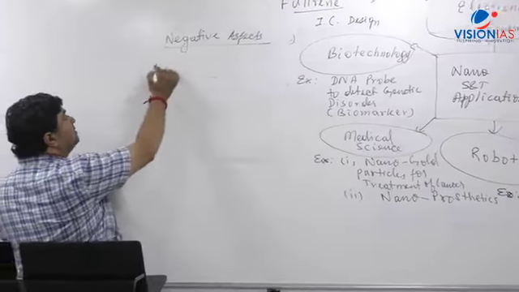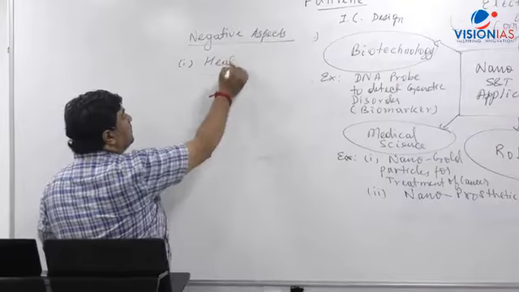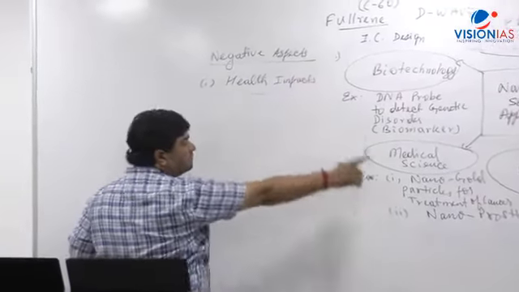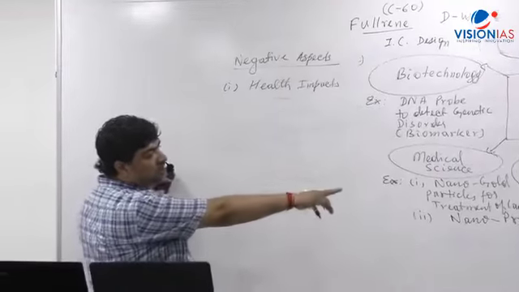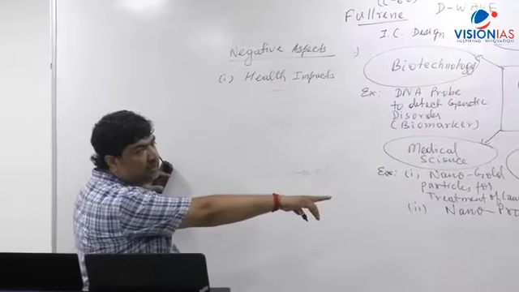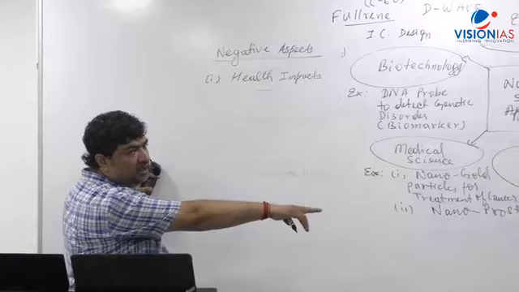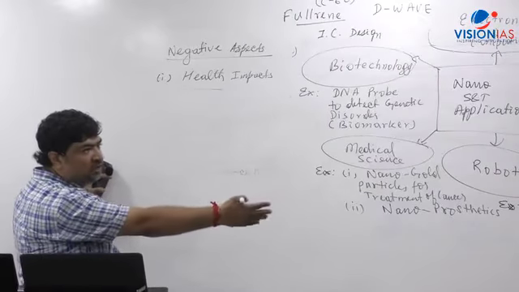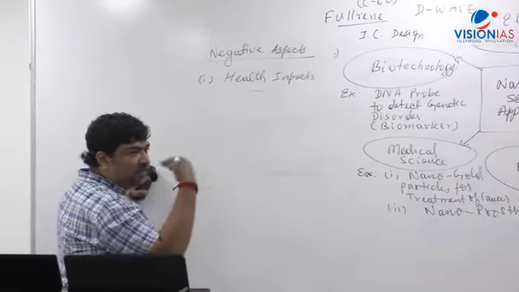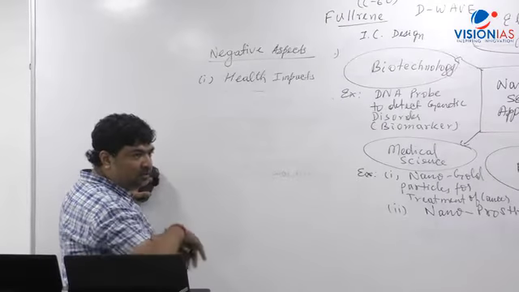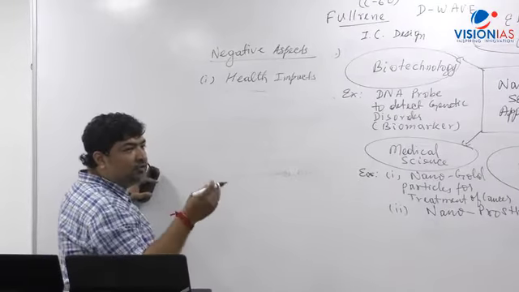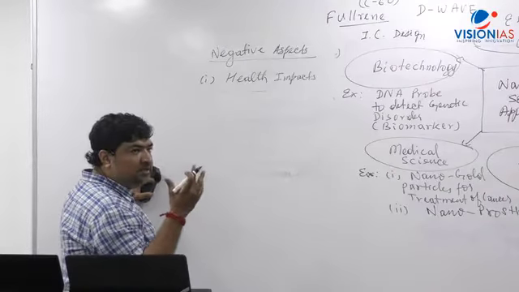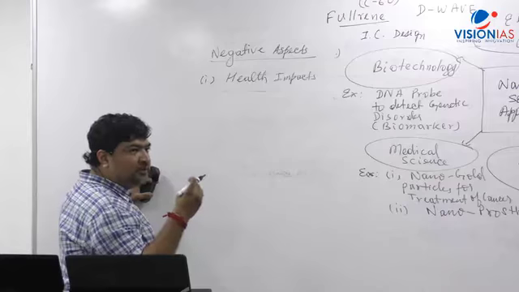The first thing I've said here is health impact. Why the health impact? I have not removed this flowchart of the application part. What I've said is that today we are using such products. In future more and more applications will be there as consumer products. And they, let's say, go inside anywhere in the body. We inhale, it goes inside the body. Or let's say it goes into the bloodstream. Or it goes to the skin. So what will happen? It can lead to certain types of disorders.